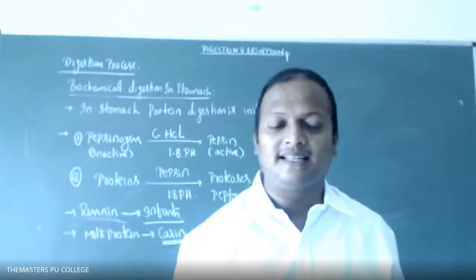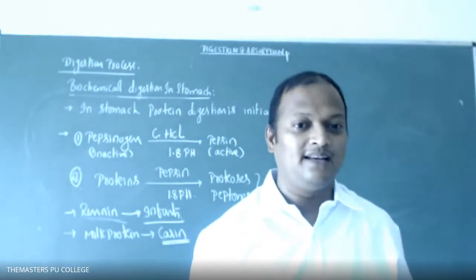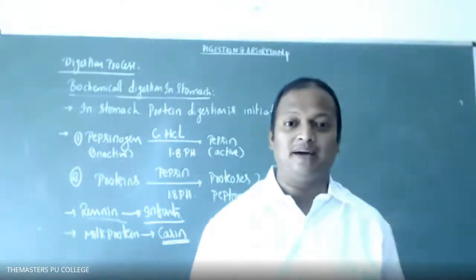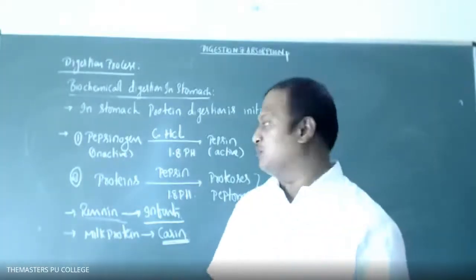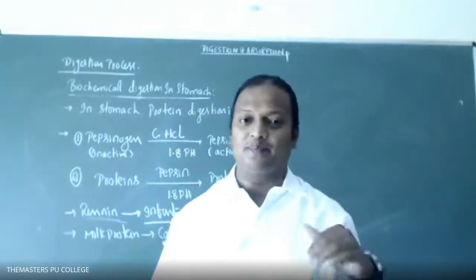Curding of the milk is nothing but the process of digestion of the milk. Milk protein is converted. In adults, when we grow up, does milk digestion not take place, sir? Milk digestion takes place, that is by pepsin, not by renin. In infants, there is more renin. As we grow up, renin reduces and pepsin increases.